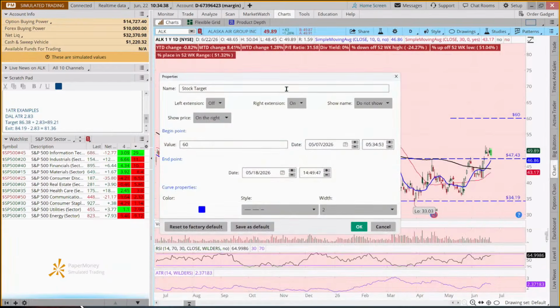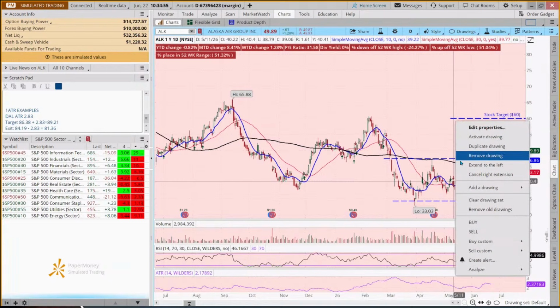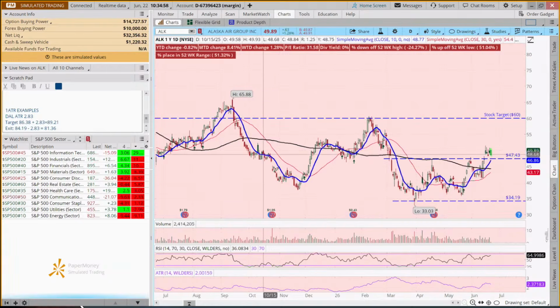And this one, I wrote stock target. I didn't change it to show our target on the right. And I find that that visual can just help. Okay, so there's Alaska. And when we look back on this, I'm going to extend this to the left because this may be a big double bottom setting up, and we're just trading it back to the previous high, when we step back and look at it from a longer term perspective.